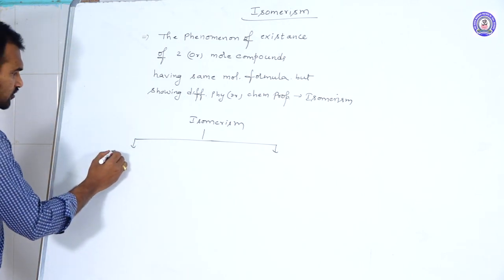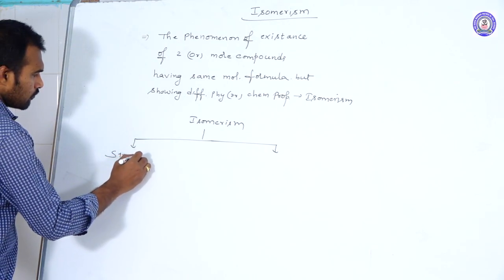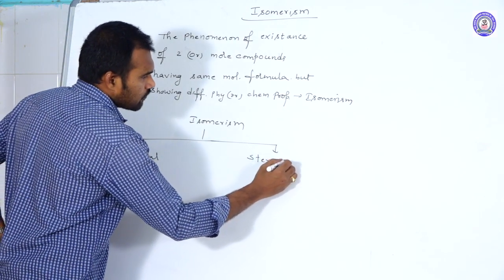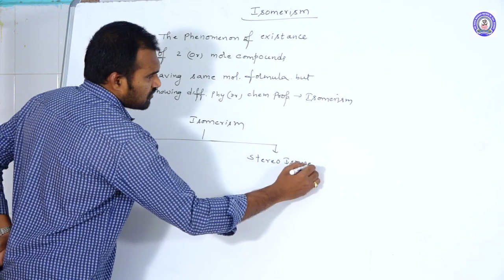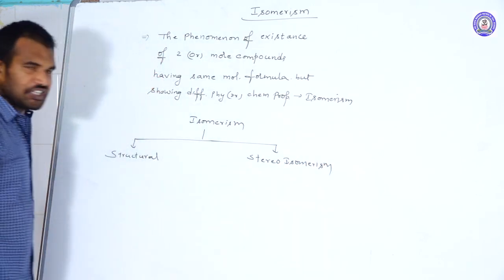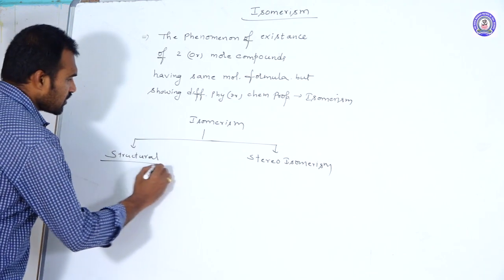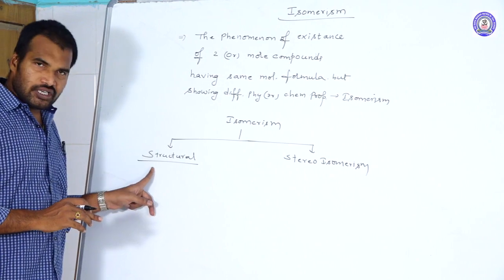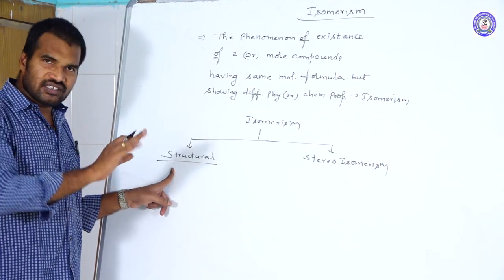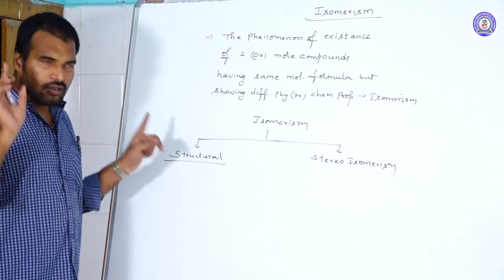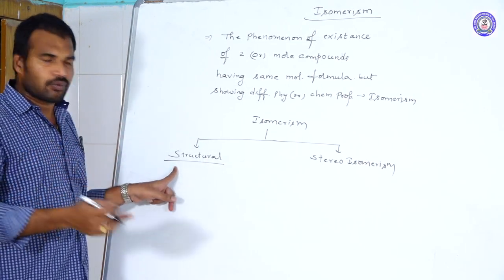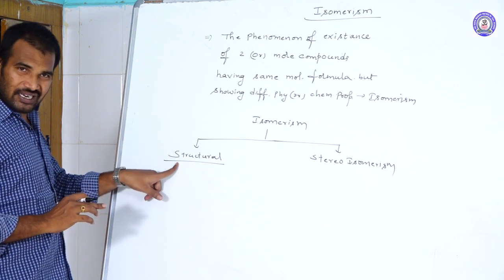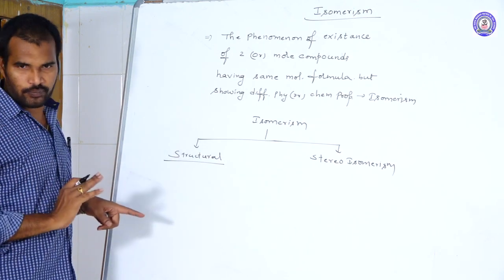And this isomerism we are classifying into two types. One is structural isomerism and the second one is stereoisomerism. What is structural isomerism? Here the pair of compounds have the same molecular formula but they show different physical and chemical properties because of difference in their structure.